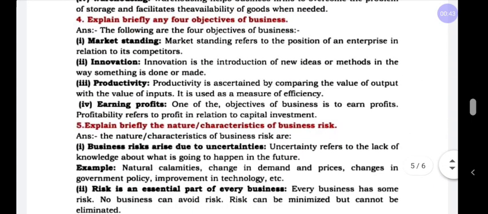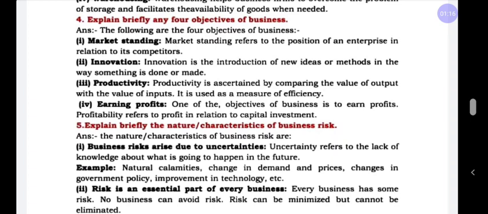Here, the fourth question: explain briefly any 4 objectives of business. This topic you can expect for 4 marks, even for 1 mark also. In 1 mark, they may ask, state any 1 objective of business. You can write any 1 objective of business in the 1 mark, only 1 point. For 4 marks, you have to write 4 points with explanation. Let us learn the objectives of business.